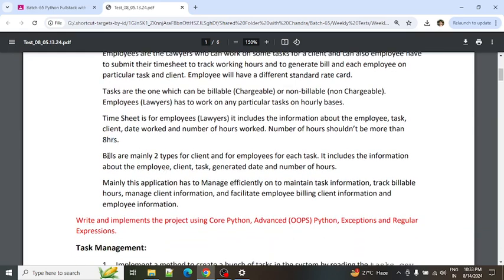And coming to the bill, bills are of two types. One bill is for the client, the other bill is for the employee. So this bill has to be generated dynamically.